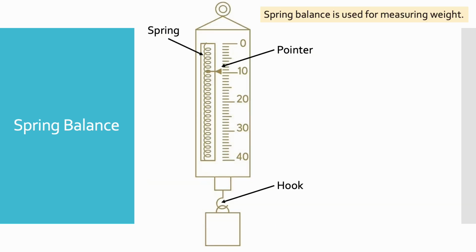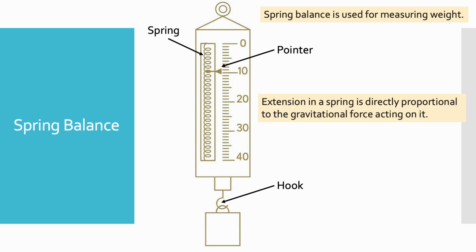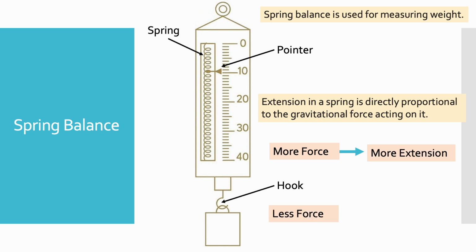To measure weight, we often use a spring balance. Here is how it works. The gravitational force pulls on the object. The spring stretches in proportion to the force. More force means more extension. Less force means less extension. This means a spring balance directly measures weight, not mass. If you hung the same object on a spring balance on Earth and on Moon, would the reading be the same? No. It would be much less on the Moon because gravity is weaker on the Moon.